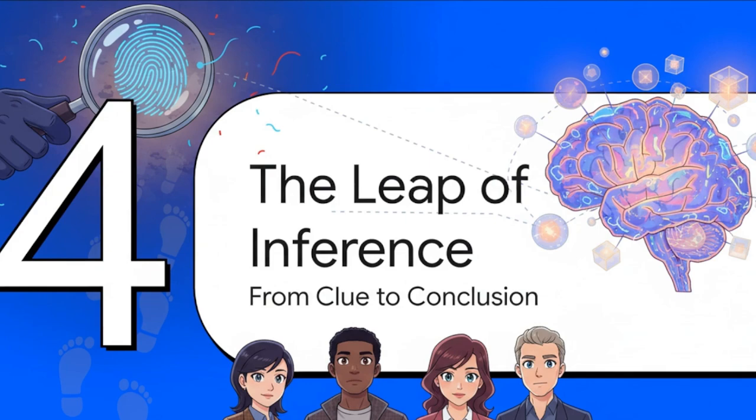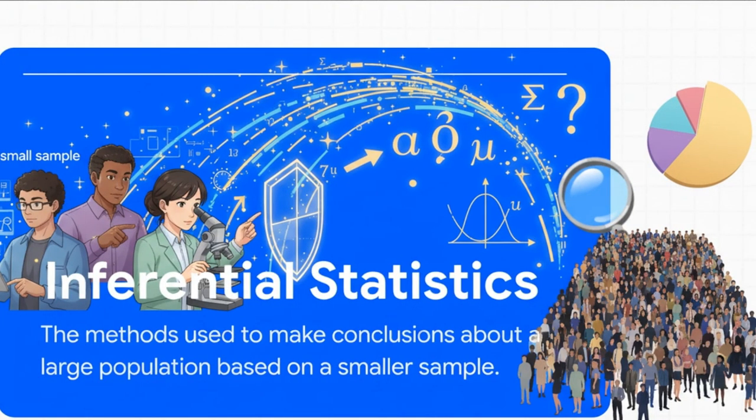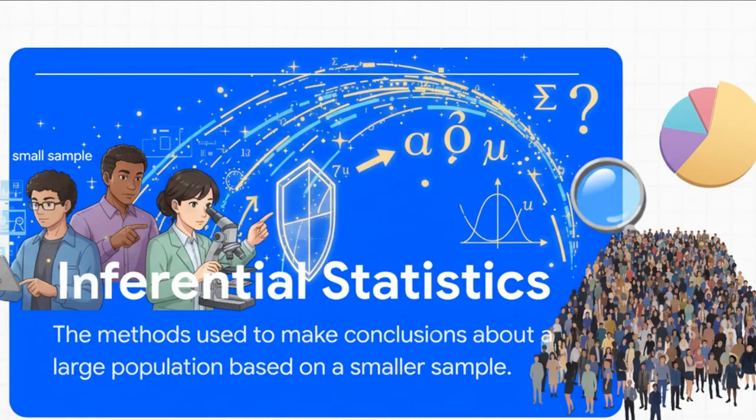They find one small clue, a single footprint, a tiny fiber, and from that tiny sample, they have to make a huge, bold claim about the big picture. They have to make what we call an inference. And guess what? There's a whole scientific field dedicated to doing this the right way. It's called inferential statistics. It's basically the rule book that gives us the methods and, just as importantly, the safety rails for making that big leap from a small piece of evidence to a grand conclusion.